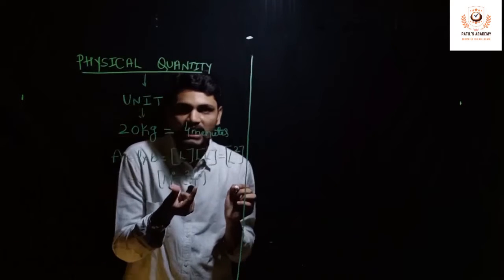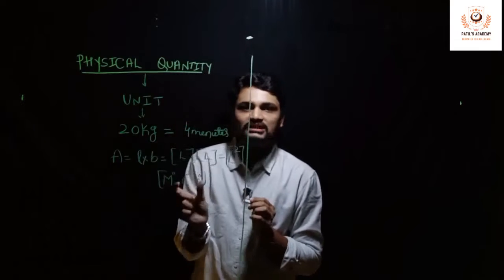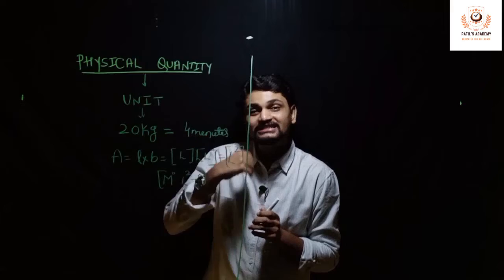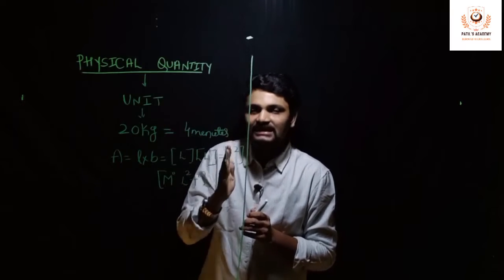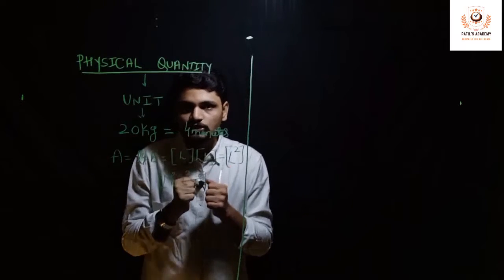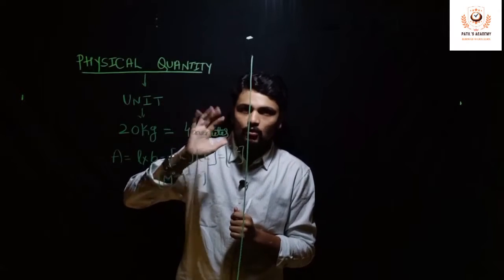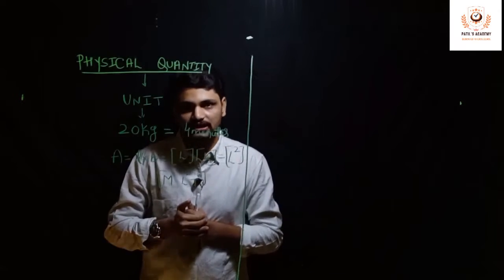Now what is this called? This is called a dimensional formula. Before we get into the dimensional formula, we should know what dimensions are. To understand the concept of dimensions, we need to get into the fundamental quantities. There are totally 7 different fundamental quantities.